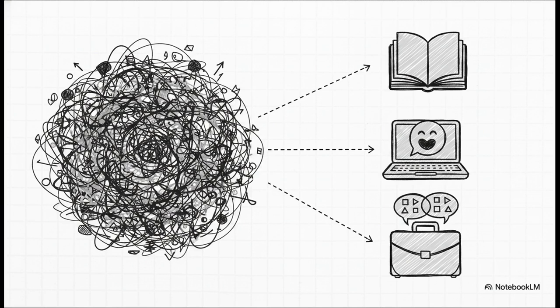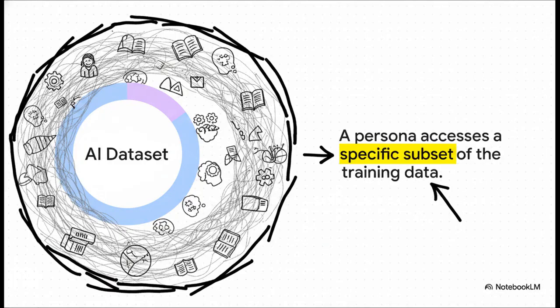If you don't give the AI direction, it kind of just tries to average all of that out. And that right there is exactly why generic prompts usually result in boring, middle-of-the-road answers. But when you assign a persona, you are essentially telling the model to completely ignore the vast majority of all that noise. Instead, it accesses a very specific, highly relevant subset of its training data. By giving it a role, you literally force the AI to isolate just that slice of expert knowledge and generate text in that exact style.